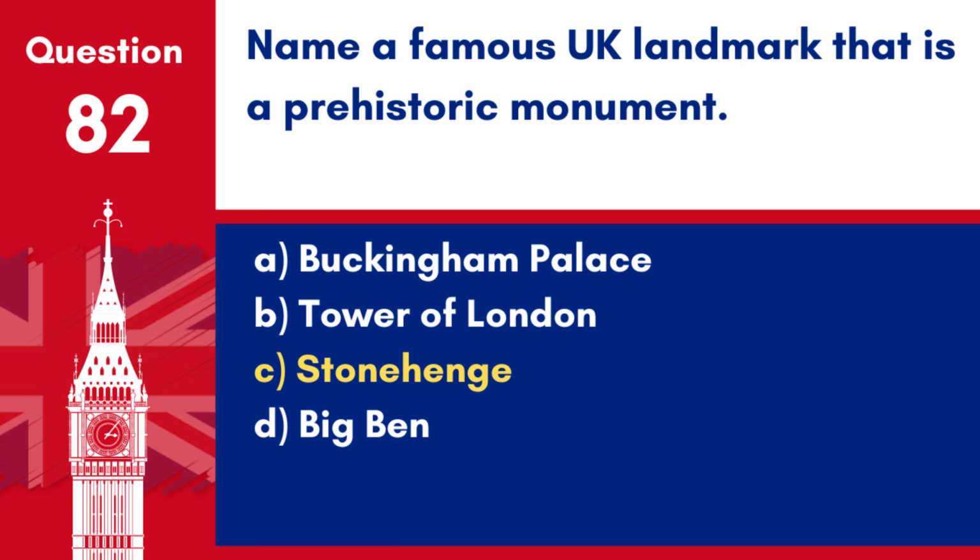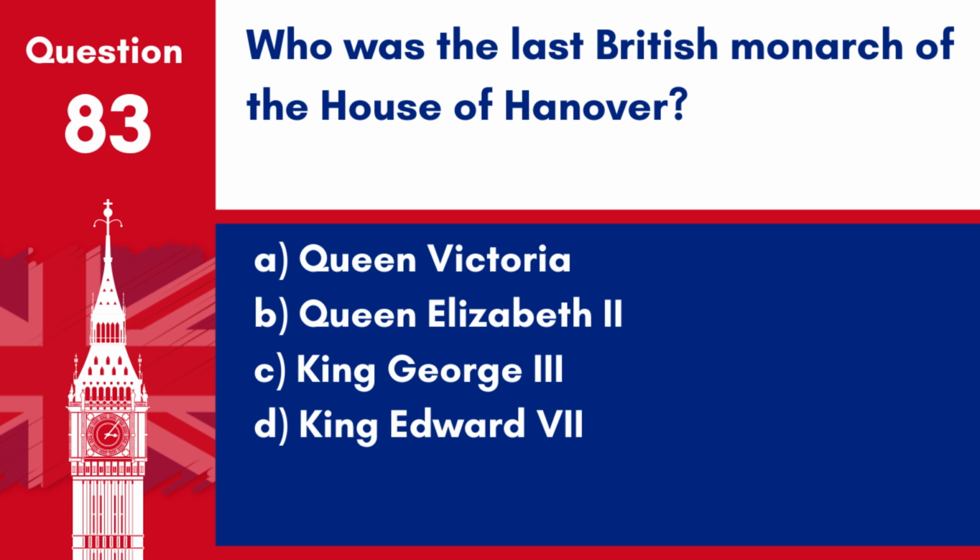historical significance. Question 83. Who was the last British monarch of the House of Hanover? A. Queen Victoria. B. Queen Elizabeth II. C. King George III. D. King Edward VII. Answer: A. Queen Victoria. Queen Victoria was the last monarch of the House of Hanover, ruling until her death in